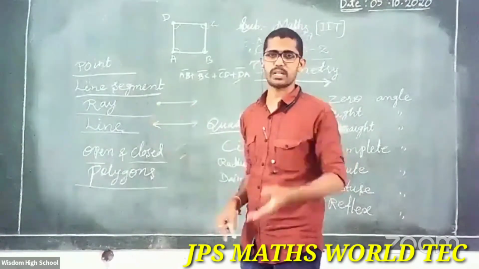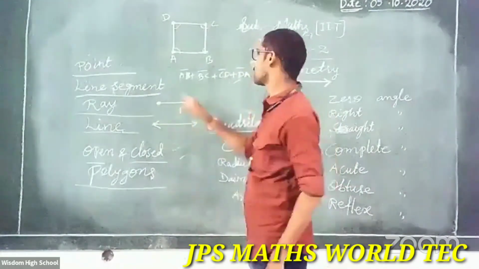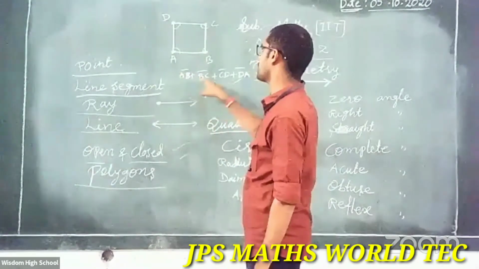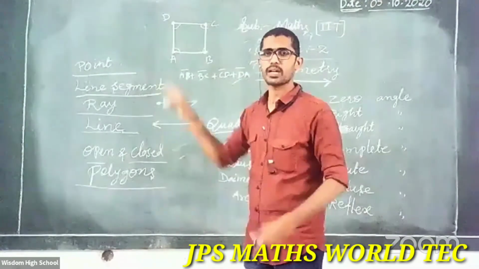These four sides sum is the perimeter. What is the perimeter? The boundary length, you will know. Then just add AB plus BC plus CD plus DA. This is the perimeter of a quadrilateral.